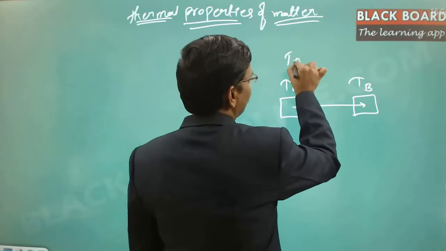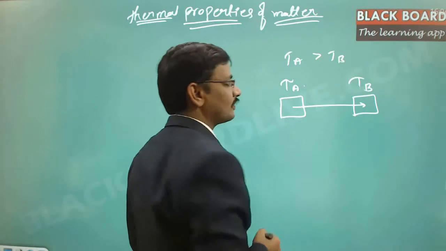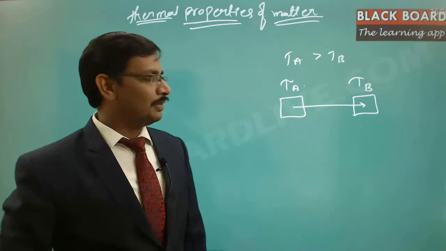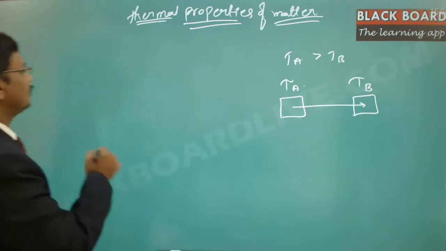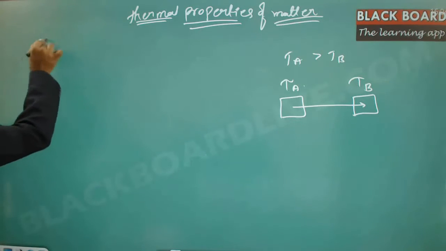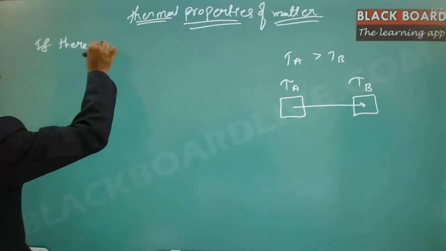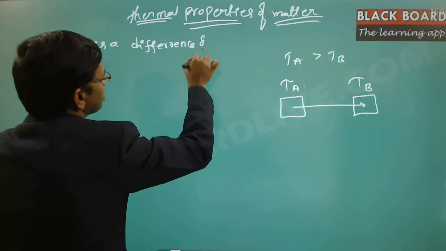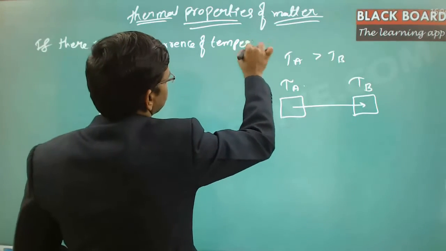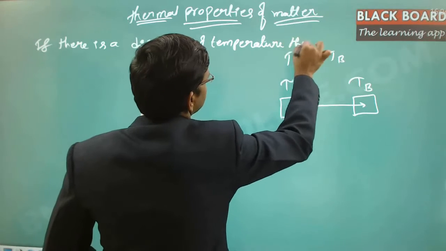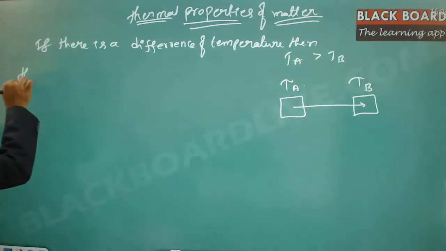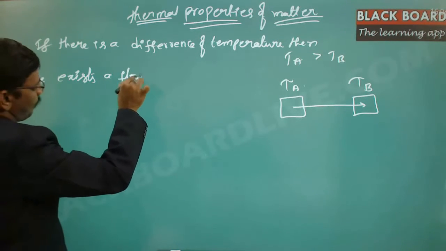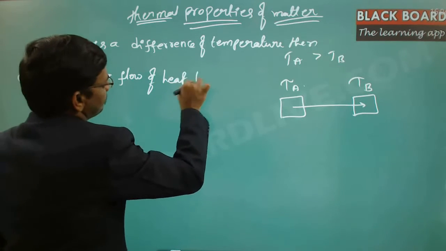So if TA is greater than TB, then the transfer of heat happens from the first part to the second part. This is expected, meaning if there is a difference of temperature, then there exists a flow of heat between the two bodies.